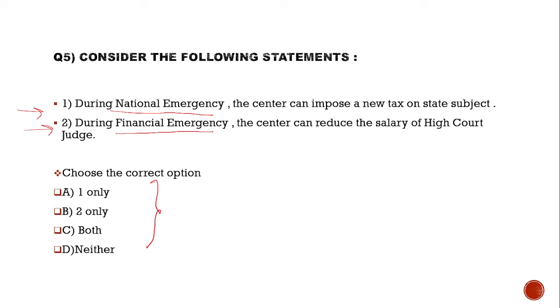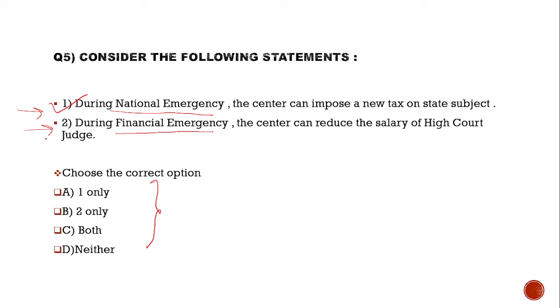See the first statement. During national emergency, the center can impose a new tax on state subject. This statement is correct. Parliament acquires the power to legislate with respect to matters in the state list while the proclamation of national emergency is in operation.